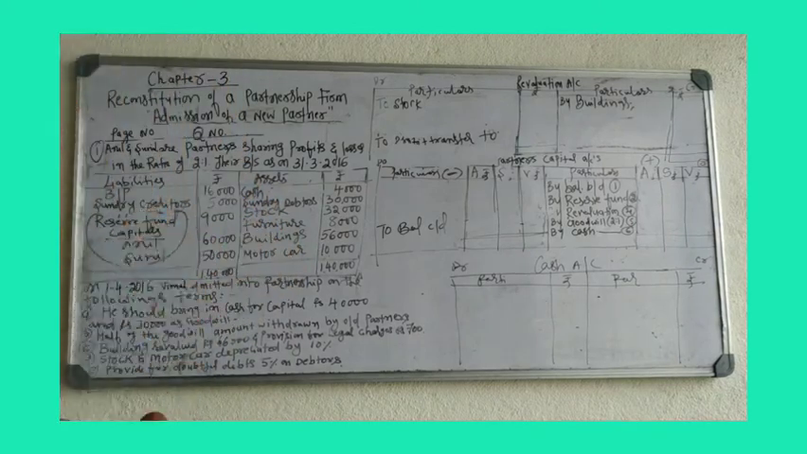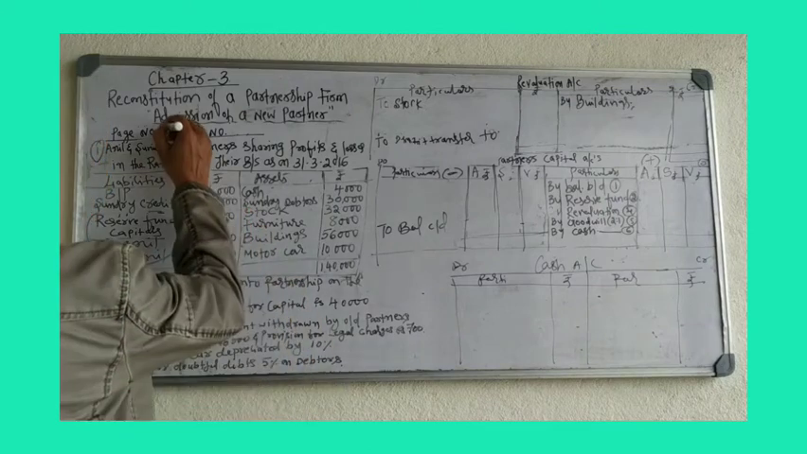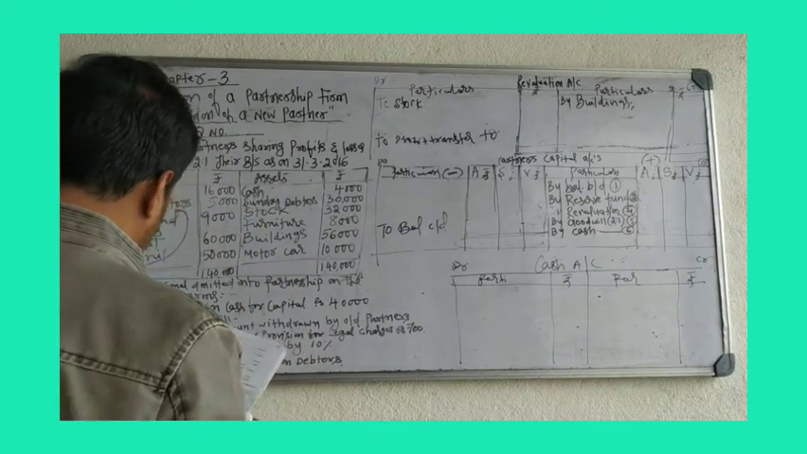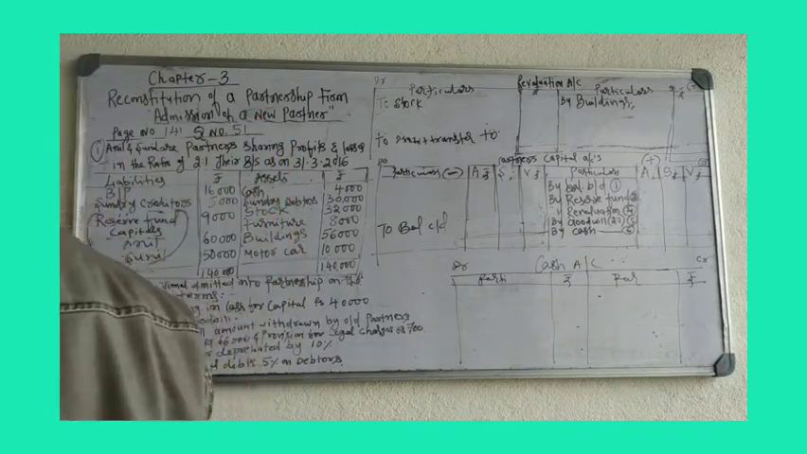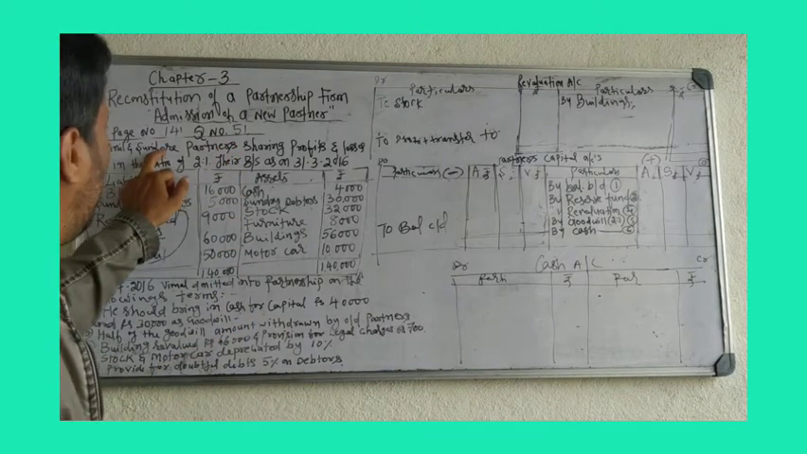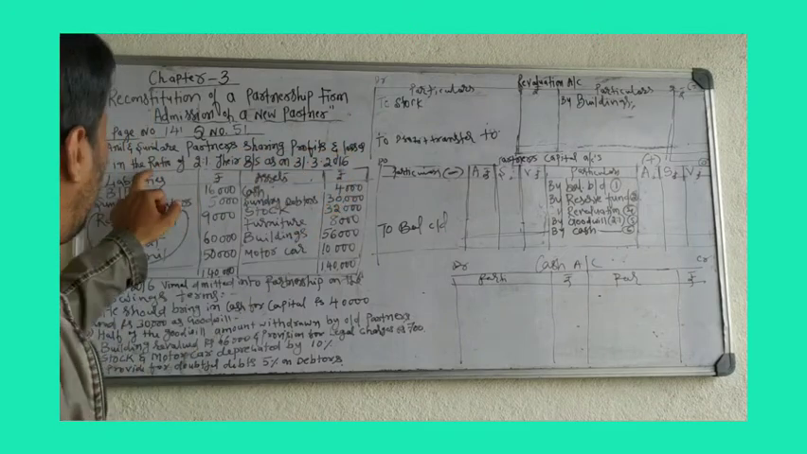It is available on page number 141, question number 51. Page number 141, question number 51. Anil and Sunil are partners sharing profits and losses in the ratio of 2:1.